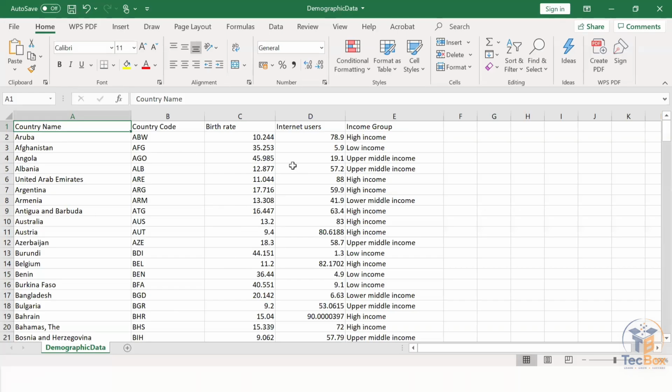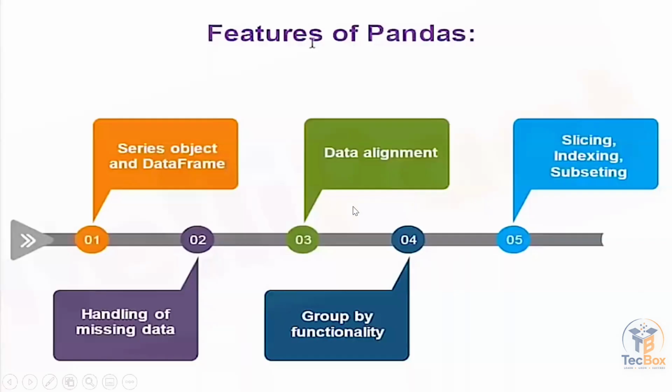So I can do subsetting, slicing, and indexing. For example, here country name has an index of 0, country code has an index of 1, and birth rate has an index of 2. I don't want this as the index. I want country name as the index, or country code, or birth rate. So you can change the indexes as well.